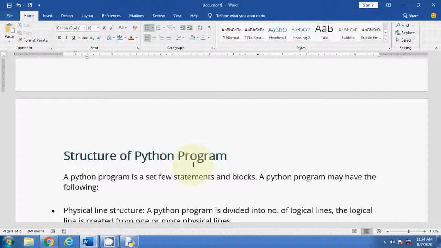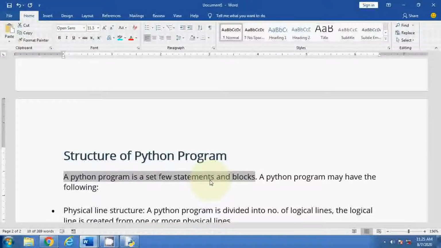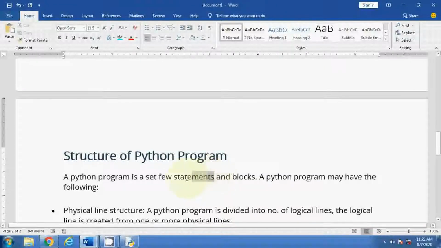Let me start with the definition of a program. What is a program? A program is a set of a few statements and blocks. Whenever you are writing a program, you are writing a few statements and blocks. Like when we write something in English or in MS Word, you write a paragraph, and there are some sentences. We can consider these statements as sentences. When you write sentences in English, in a program those sentences are considered statements.